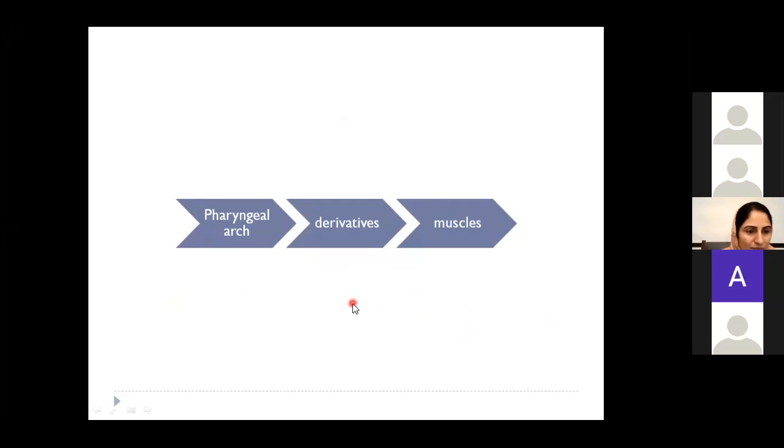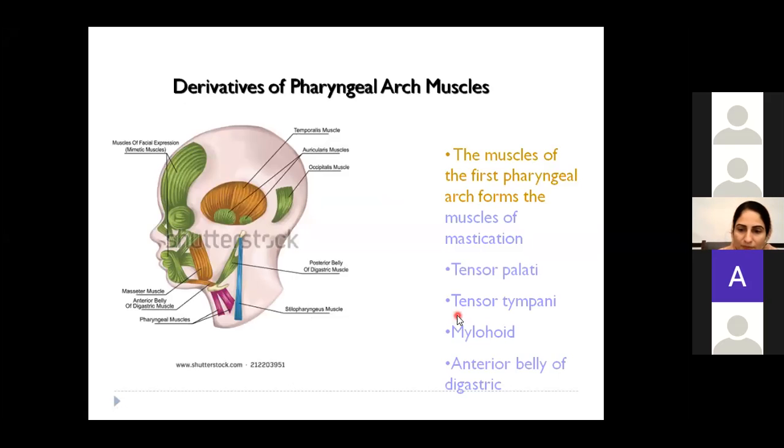And temporalis, Maria, very good. Yes, mastication muscles, very good. Temporalis, okay. Tensor tympani, good, Anna. And squamous part of temporal, very good. Digastric, okay. Manish, it is the anterior belly of digastric, okay. Tensor tympani as well as tensor palati, okay. Tympani and palati, right? So muscles of mastication, tensor palati, tensor tympani, mylohyoid, anterior belly of the digastric. These are the muscles, okay.